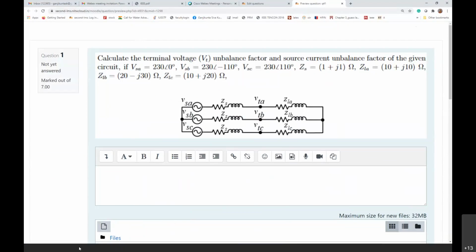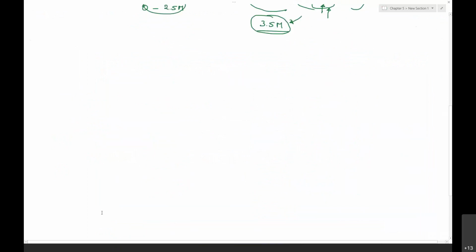Okay, the answers for that question are: the current ILA is equal to 3.5326 at an angle of minus 118 degrees. ILB is around 11.0977 at minus 83 degrees. ILC is around 14.1438 at an angle of 88 degrees.